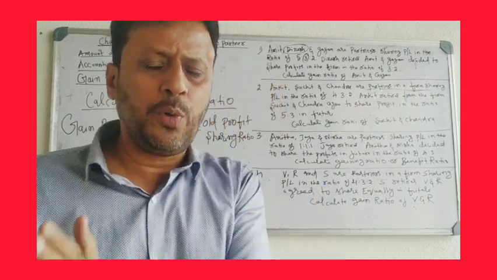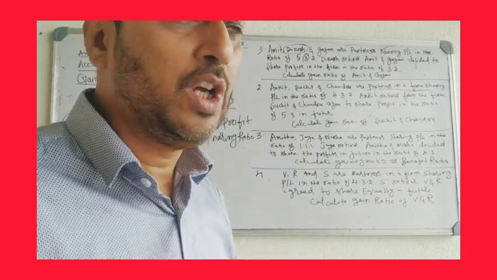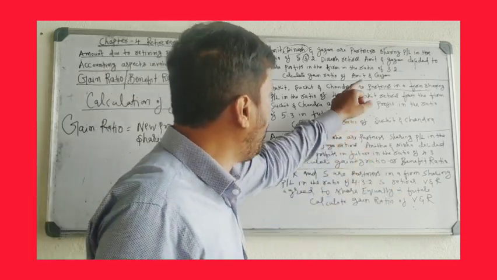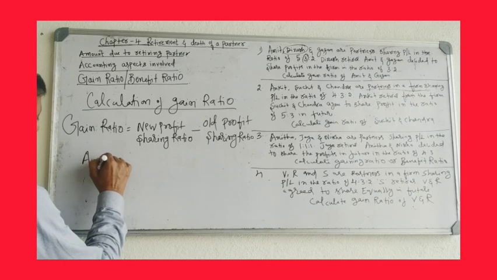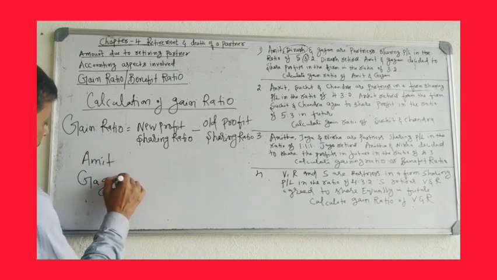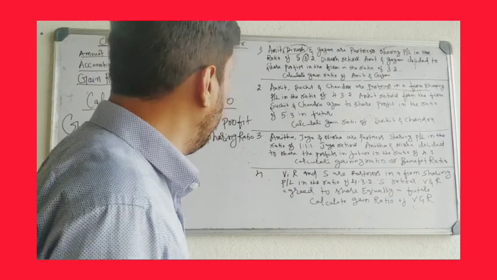Deduct the old profit sharing ratio from the new profit sharing ratio and you will get the gain ratio, and you have to calculate the gain ratio of only the remaining partners: the gain ratio of Amit and the gain ratio of Gagan.